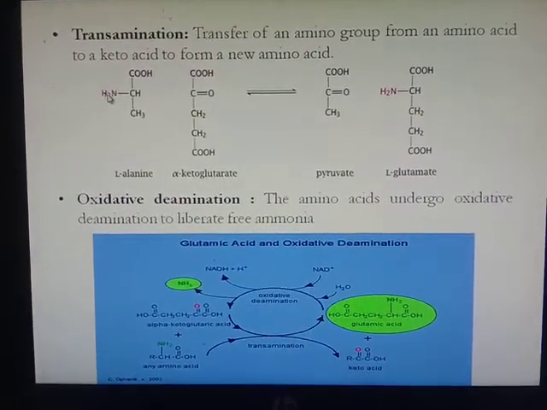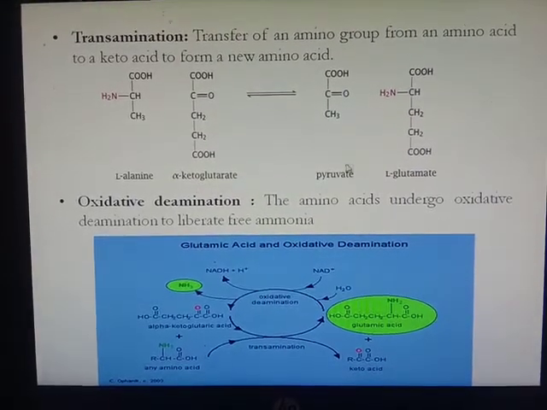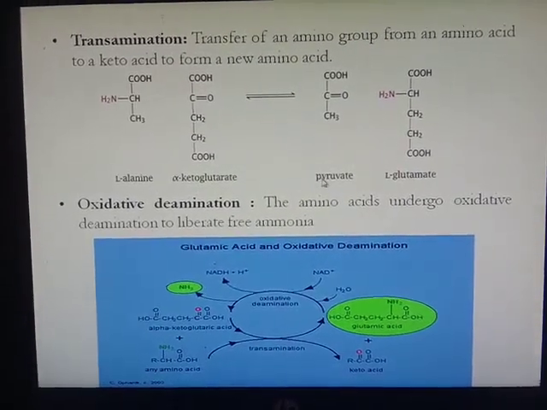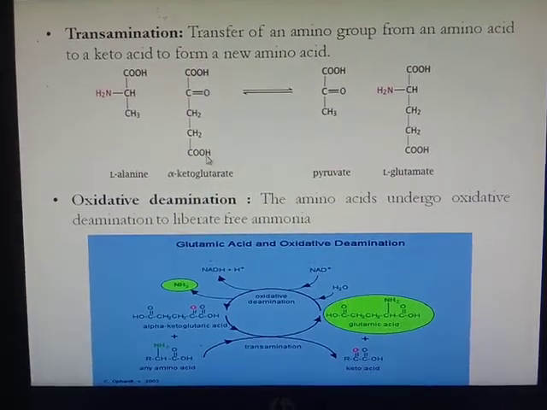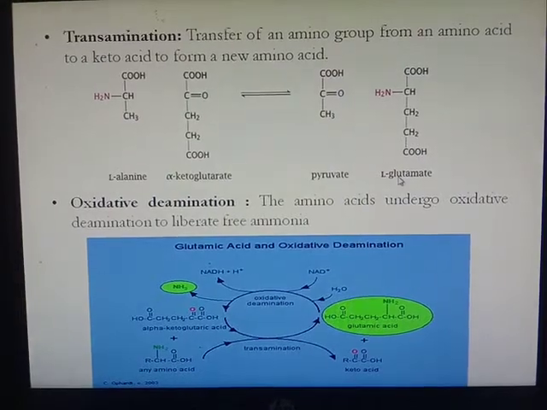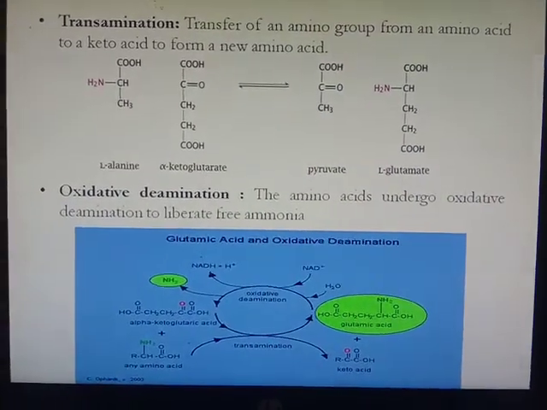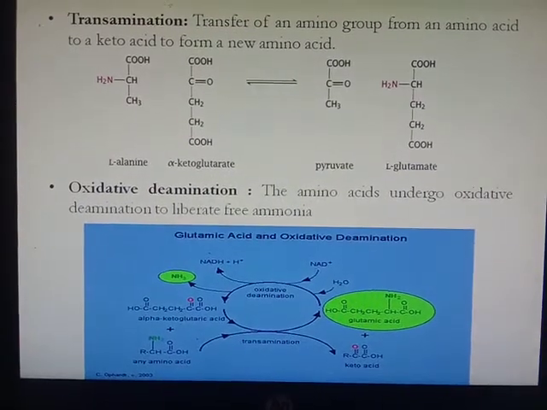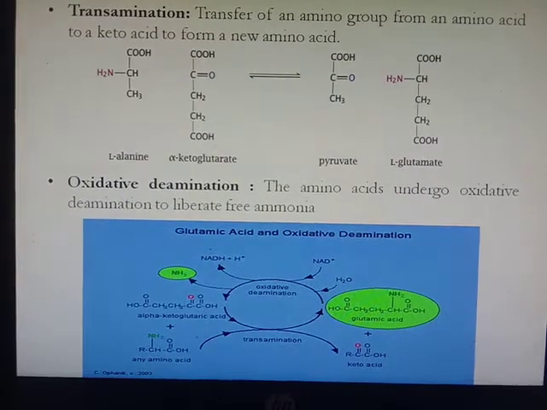Now the amino group from L-alanine is transferred to alpha ketoglutarate. Alanine gives pyruvate, whereas after receiving the amino group, alpha ketoglutarate is converted into L-glutamate, another amino acid. So in transamination there is a transfer of an amino group from one amino acid to another keto acid to form a new amino acid.